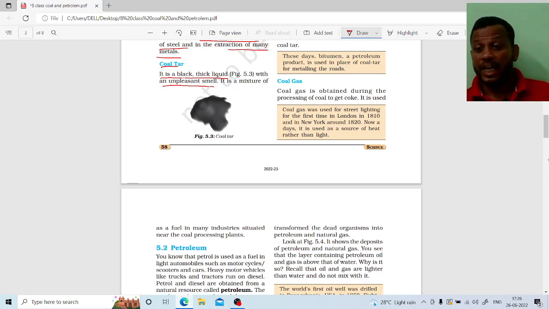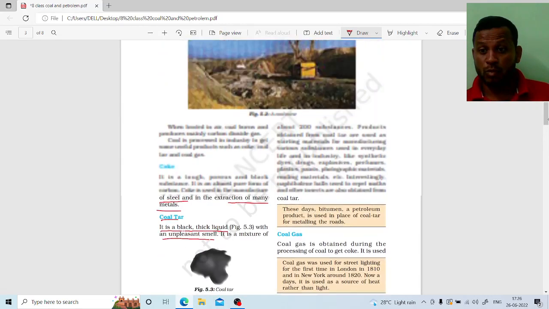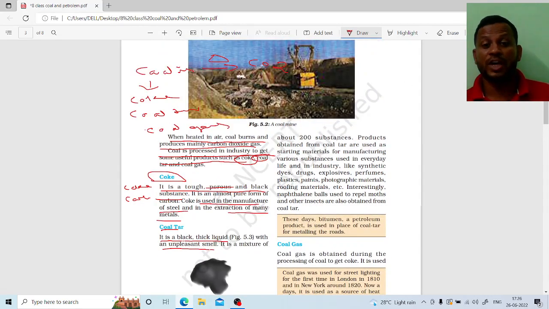Coal tar is a mixture of 200 substances. Remember that coal tar contains 200 substances. Many products are prepared from coal tar.